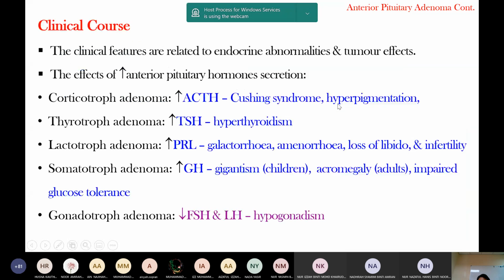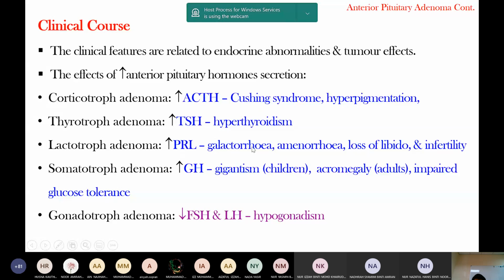Okay, clinical course. The clinical features are related to endocrine abnormalities and tumor effect. Depending on the tumor: corticotrope adenoma, increased ACTH, so Cushing syndrome, and hyperpigmentation because of action on the melanocyte, increased melanin production. Thyrotrope, increased TSH production, leads to secondary hyperthyroidism.